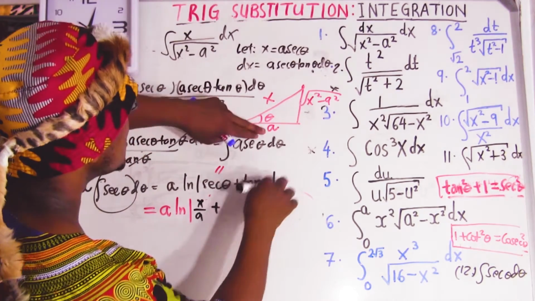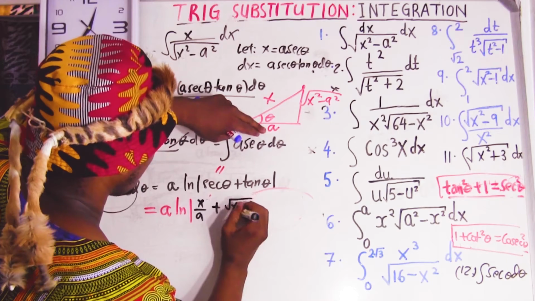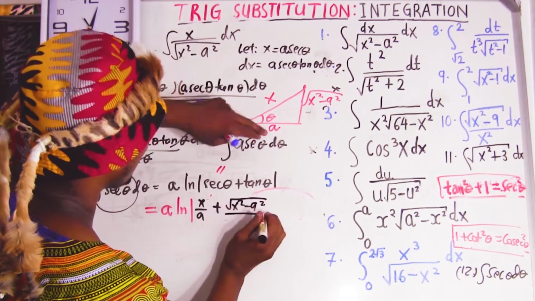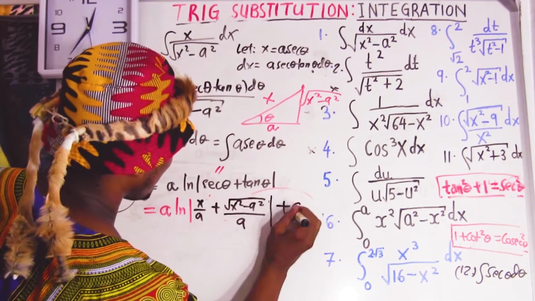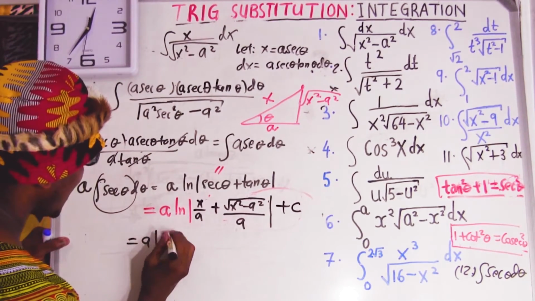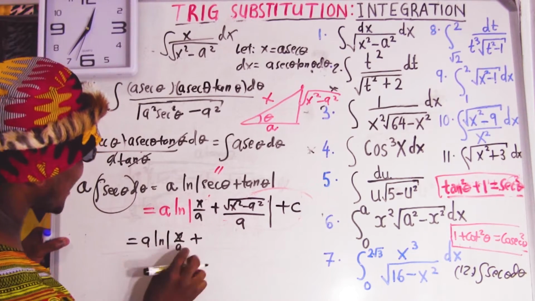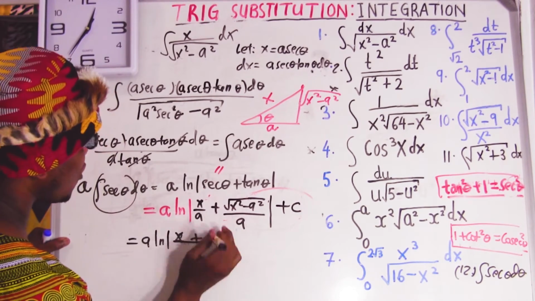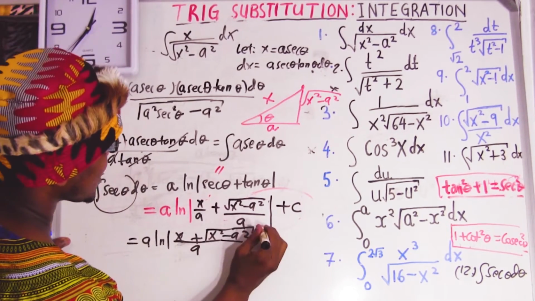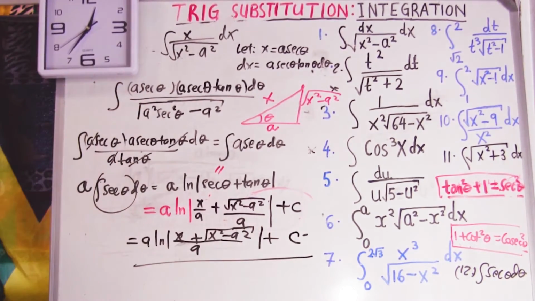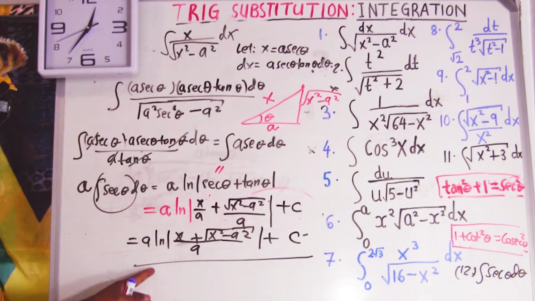What is tan? Tan equals opposite over adjacent. Then in that case we add plus c. So now this can be a ln x over a, and then we add. We can just put them together because both have a common denominator, and this can be the root of x squared minus a squared, and we add plus c now. So the question is done. Let me see if I integrate this, it's going to keep it there.